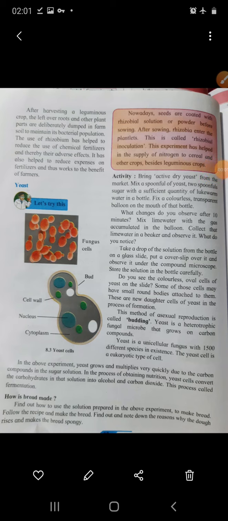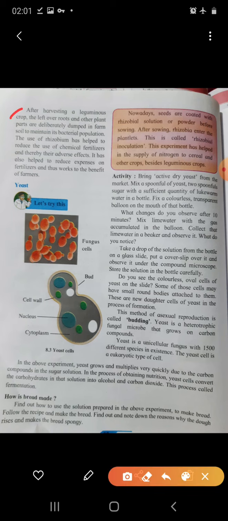Hello students, let's continue our topic from page number 90. Next bacteria is given here. Next useful bacteria, yeast. But before we start this, one paragraph is given here which is related to how rhizobia are useful for farmers, and another column is also given about rhizobial inoculations. So first of all we will discuss that, then we'll start our next useful bacteria, yeast. From here we'll start. Let's read.